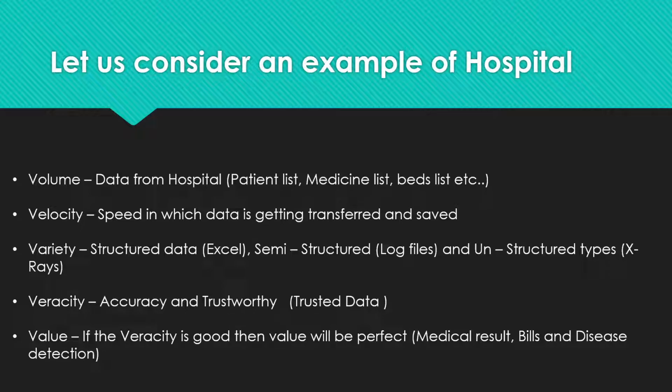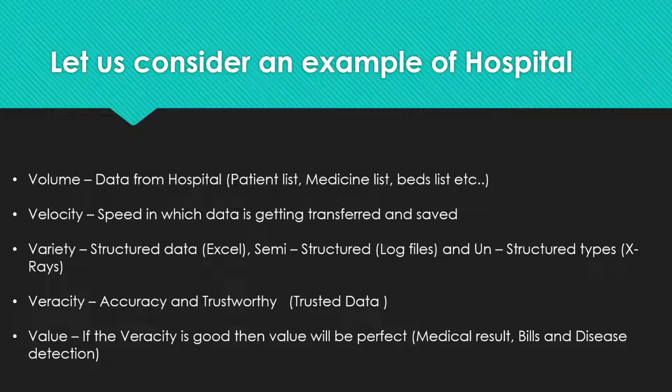Velocity is the speed at which the data is getting transferred or saved. If a person is standing in a line to enter his details at the reception and the velocity is not good, then the data can't be stored. So big data cannot be gathered if the velocity is not good. Variety covers structured data, semi-structured data, and unstructured data.